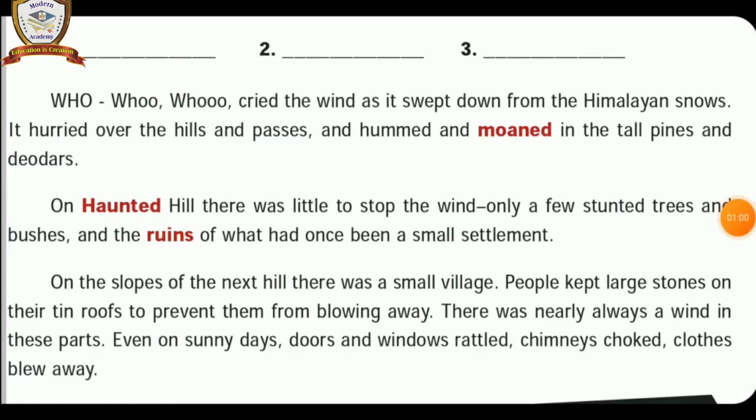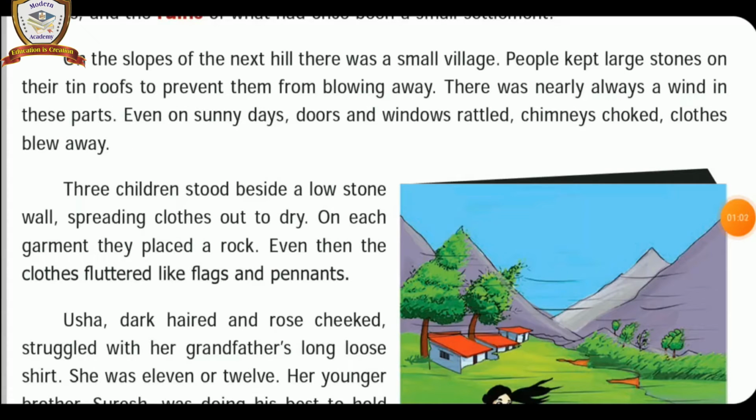Let us continue. On the slopes of the next hill, there was a small village. People kept large stones on their tin roofs to prevent them from blowing away. There was nearly always a wind in these spots. Even on sunny days, doors and windows rattled, chimneys choked, clothes blew away.